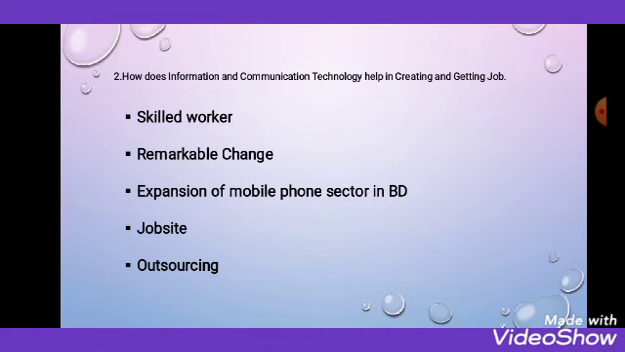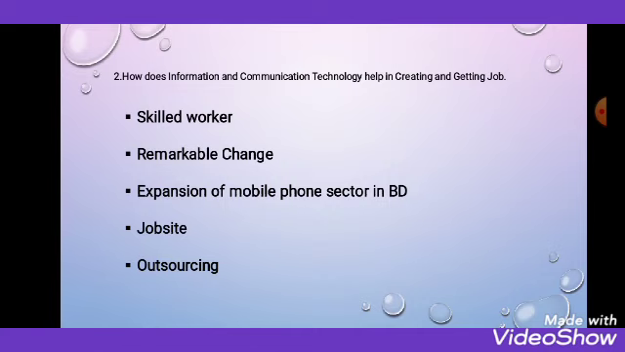Number 4, job site. Here you will talk about what the previous system was, that all job advertisements were published in the newspaper, but nowadays you get them on different websites. Some renowned websites like BDJobs, A1, you will write about that, or you can get job alerts by email or SMS. The last point, outsourcing.